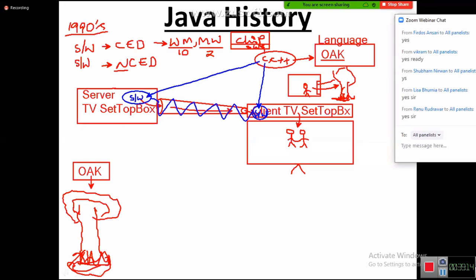James Gosling gets some ideas from this tree and immediately goes to his desk and writes the code. Next time when he gets a doubt, again he comes back to the window and discusses with the tree, and the tree again moves this side and that side, giving one more idea to James Gosling, who goes and develops the code. Everybody got clarity? James Gosling interacted a lot with this tree while developing the project. I'm not joking, right? It's serious. Maybe you feel that I'm joking. No. He had a lot of talk with the tree while developing this language.